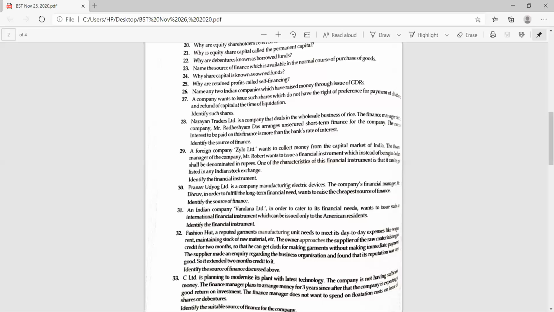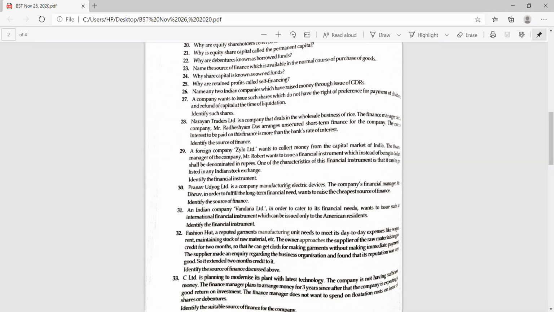Name the financial instrument that is used for international dealings. IDR. Very good. The full form of IDR is Indian Depository Receipt. The clue has been given to us. It is not being issued in dollars. It is issued in rupees. It is IDR, Indian Depository Receipt. Very good. Go for the next, beta.